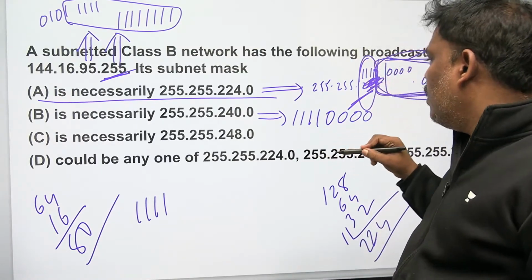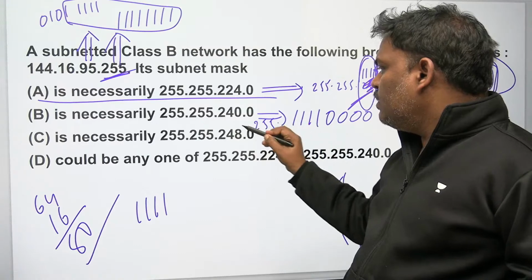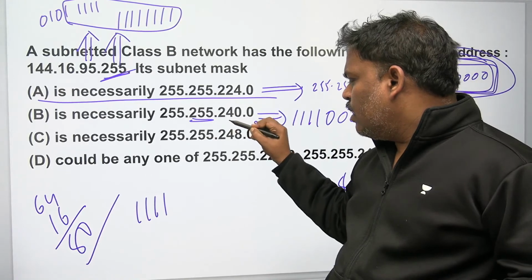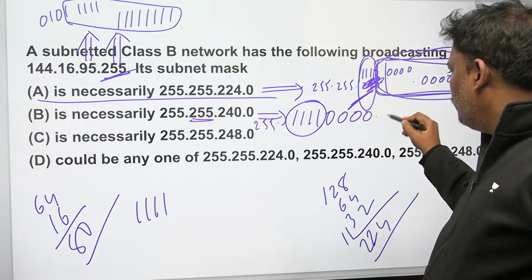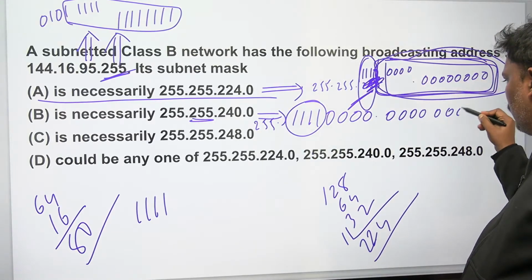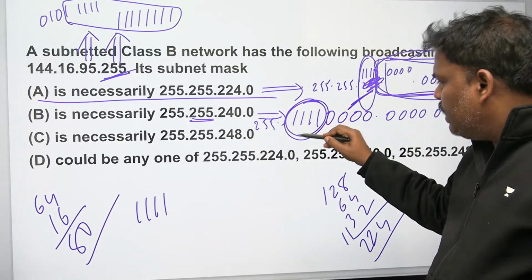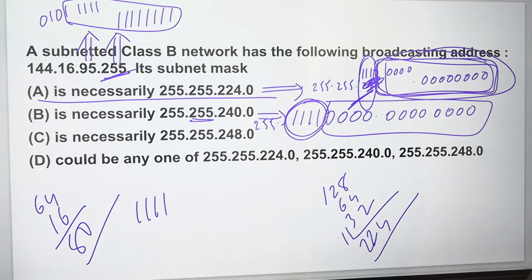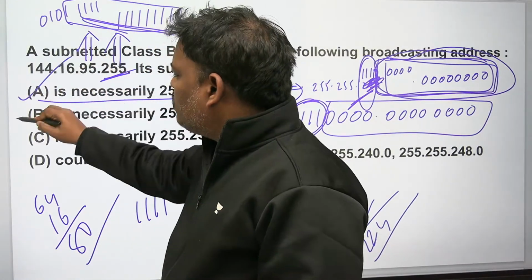According to option B, 4 bits belong to the subnet, and the remaining 12 bits belong to the host. The host part should be all ones in the broadcasting address. Yes, already there. See, 12 ones are already there. So option A is correct, option B is also correct.